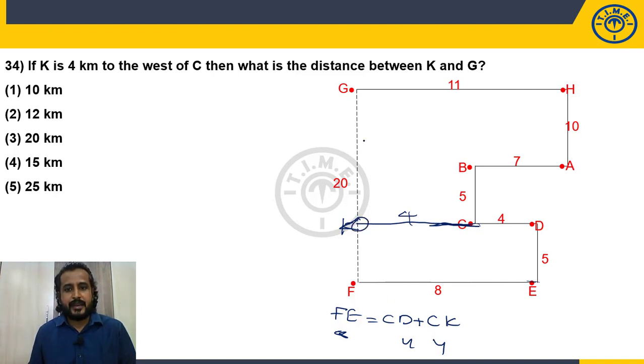What is the distance between K and G? Now here it is how much distance? 5. So this will be 15. So distance between K and G is how much? 15. So choice 4 is my answer.